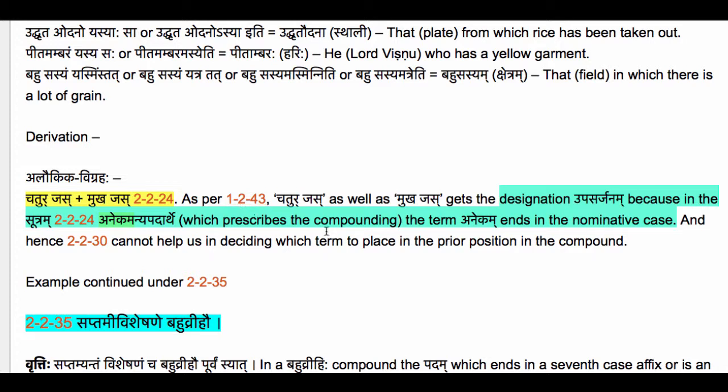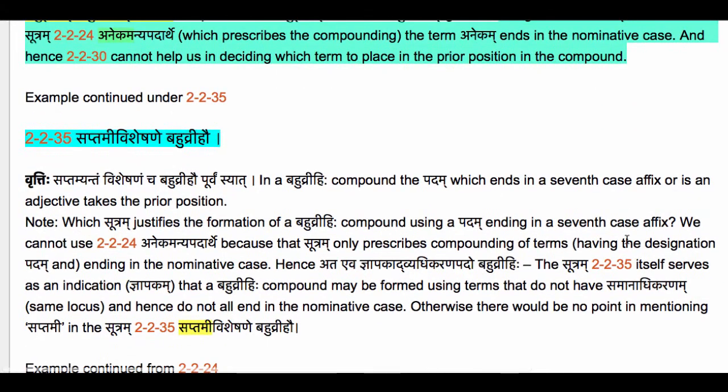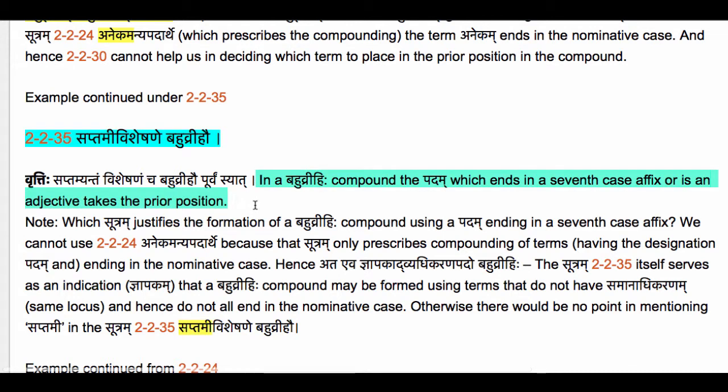So therefore, as per 2230, upasarjanam purvam, any one of these terms could be placed in the prior position in the compound. This being the situation, we have to now find a way to determine which one should be placed in the prior position. For that we studied the sutram 2235, Saptami Visheshane Bahuvrihau, which says that in a bahuvrihi compound, the padam which ends in a seventh case affix or is an adjective takes the prior position.